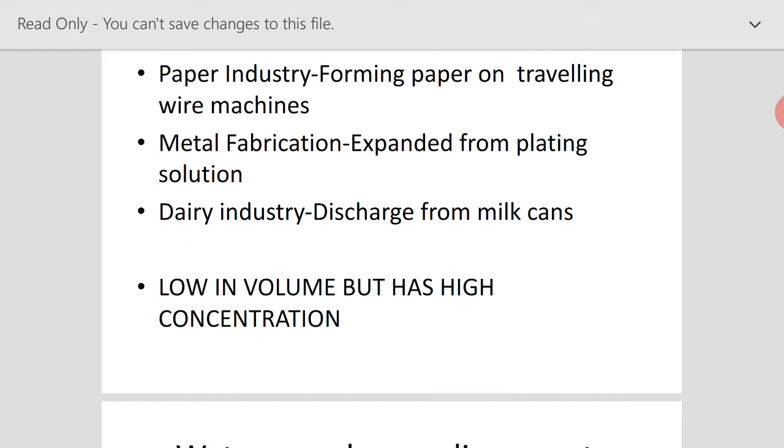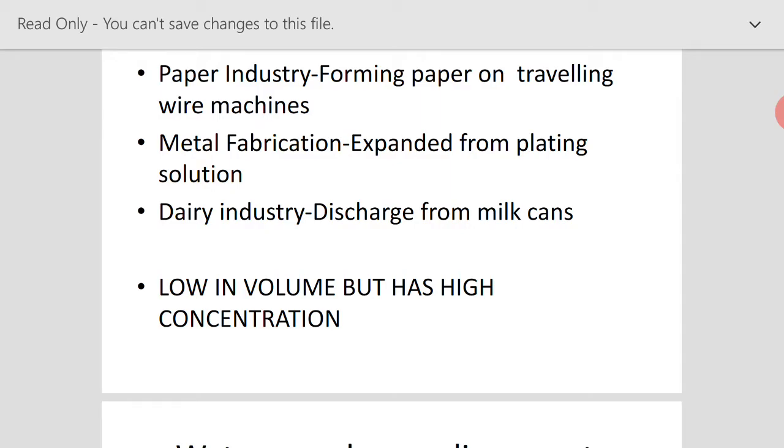And the third case is the dairy industry. In the dairy industry, the major amount of highly polluted water comes from the milk cans. When they are washed, the milk also comes mixed with the wash water.